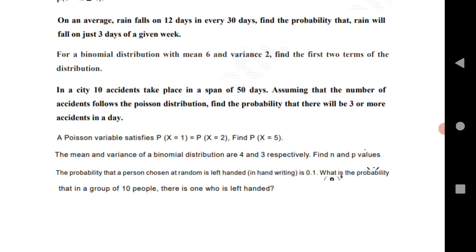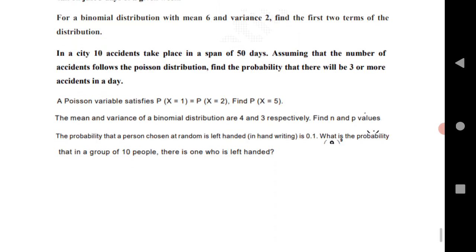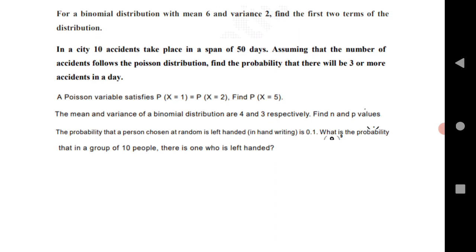In a city, 10 accidents take place in a span of 50 days. This is very important, a Poisson distribution problem. Next is Poisson variable P(X=1) = P(X=2), find P(X=5). Poisson distribution, very important question. Most of the time the examiner asks this question.